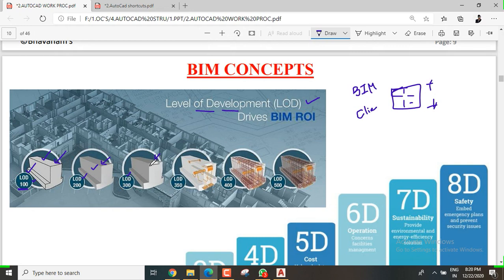So this is LOD 300, and then LOD 350, where they will add a few more things. And if you come to LOD 500, they will give you each and every detail clearly. This is LOD.